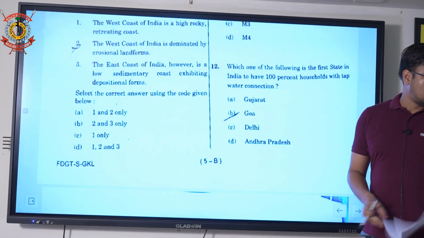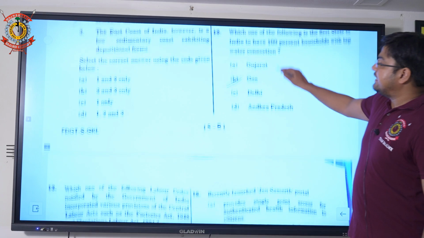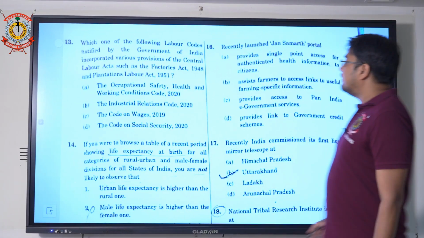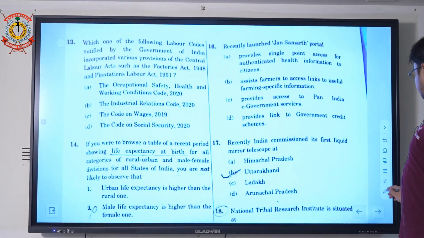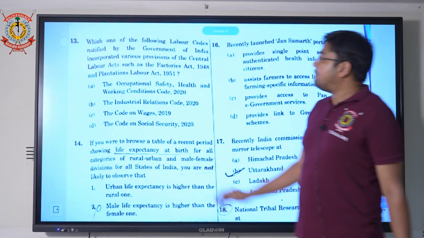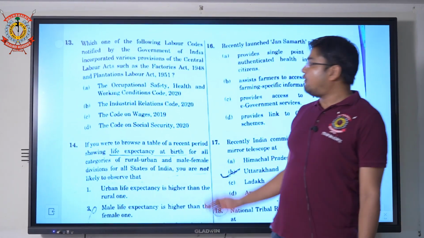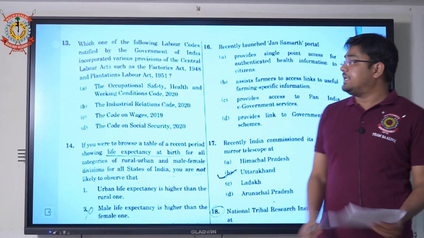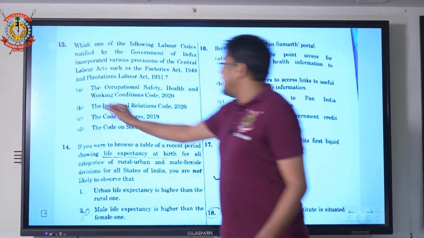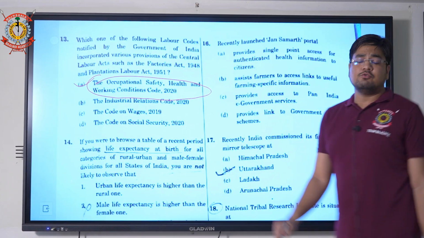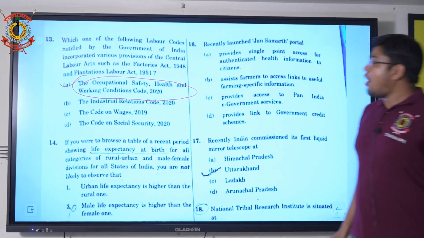The next current affairs question is the 13th question. It talks about the labor codes notified by the Government of India, incorporating various provisions of Central Labour Acts such as the Factories Act 1948 and the Plantation Labour Act 1951. The correct one is option A, that is Occupational Safety, Health and Working Conditions Code 2020.